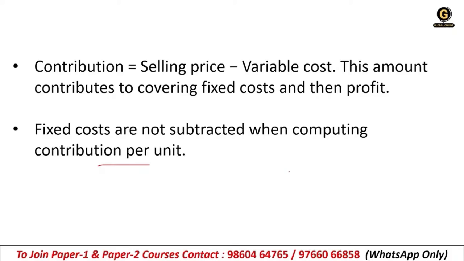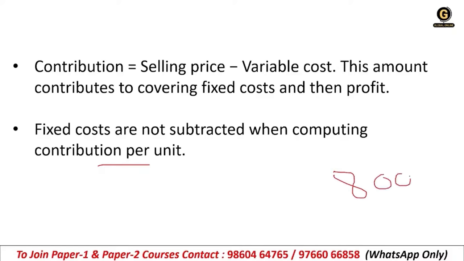Then you will match it with the fixed cost, right? And then you will calculate your profit. Then you can make the profit. For example, if the selling price is rupees 20 and variable cost is rupees 12, what will be the contribution? Contribution will be 8 rupees, right? So contribution is nothing but your profit. Okay, I'll explain how. So fixed cost is rupees 800.